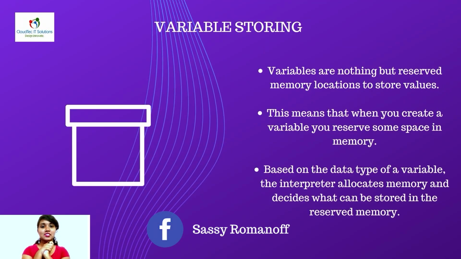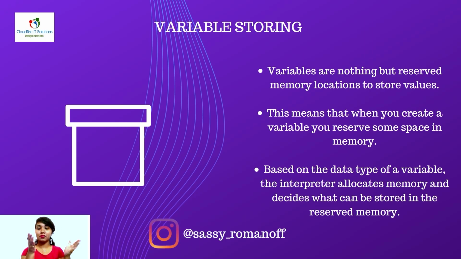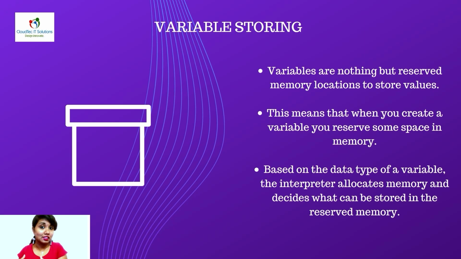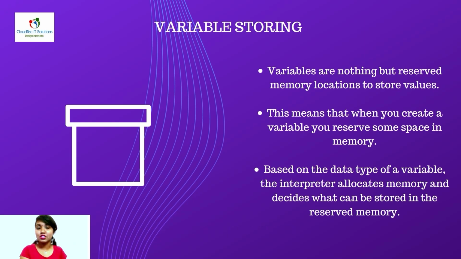So first we are going to discuss variable storing. Variables are nothing but reserved memory locations to store values. In the previous video, I showed you some examples of how to use variables, and I promised that in the next video I'll share the storing procedure. Each time you declare a variable, some space in memory is allocated, and that space depends on the data type that you use. So if you're declaring a variable of integer, float, or string type, the allocation differs in each case.